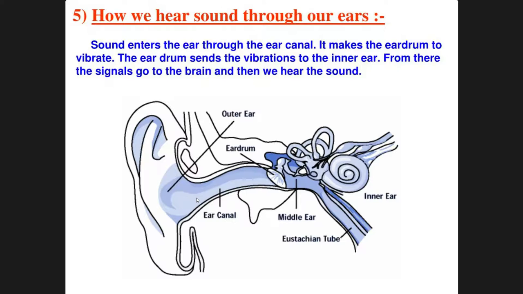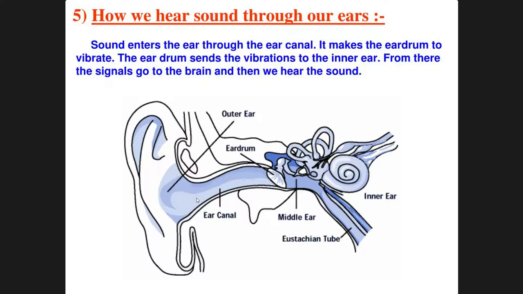How can you remember these three bones? If you look at the first letter of hammer, H, anvil, A, stirrup, S. So HAS, has. From has, it is the best way to remember the names. I'm just telling you a way how you can remember. You may search another way how you can remember, it's your comfort level. So the inner ear consists of the cochlea, auditory nerves and other things.